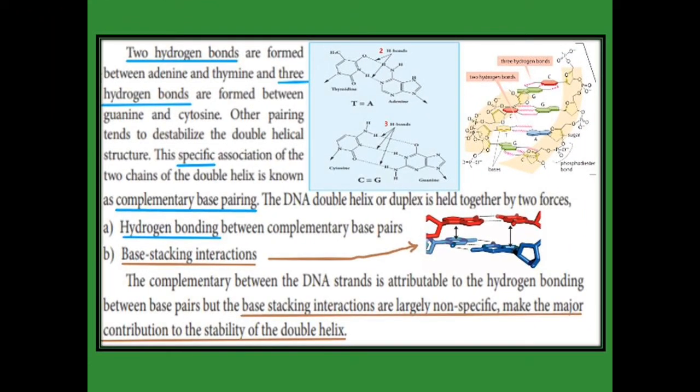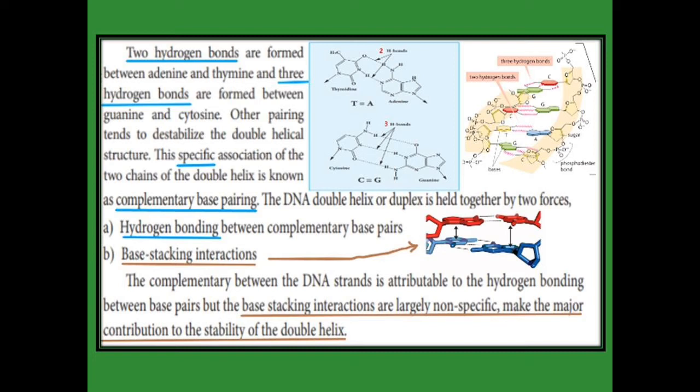Between adenine and thymine, two hydrogen bonds are formed. Between guanine and cytosine, three hydrogen bonds are formed. Adenine never forms a bond with cytosine. In the same way, guanine never bonds with thymine. Interchanging these pairs is not allowed.